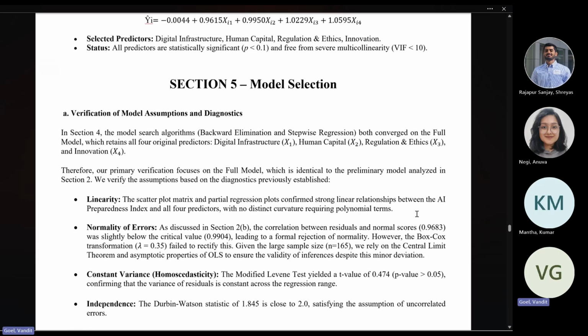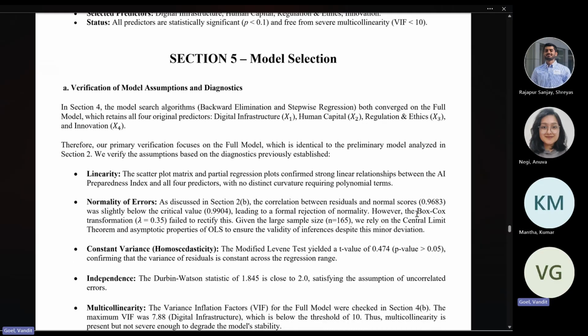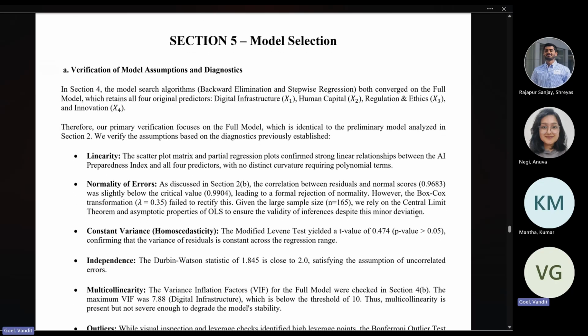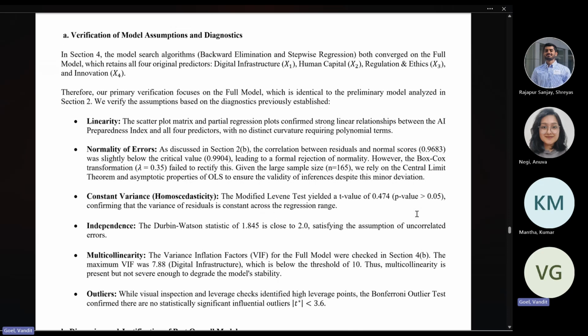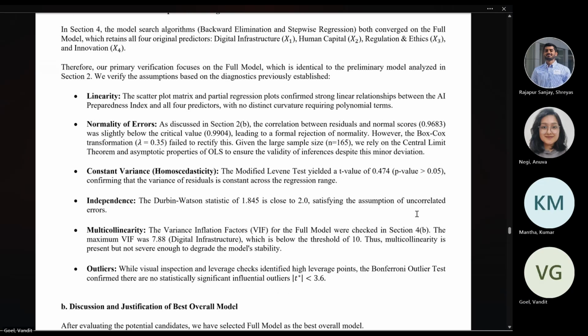In section 5, we discuss model selection. Since in section 4 the model search algorithms converged on the full original model, which retained all four original predictors: digital infrastructure, human capital, regulation and ethics, and innovation. Therefore, our primary verification focuses on the full model, which is identical to the preliminary model analyzed in section 2. We verified the assumptions based on the diagnostics previously established, and concluded that all the assumptions were valid except the assumption of normality.